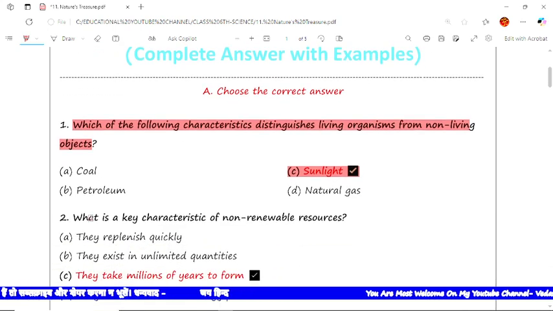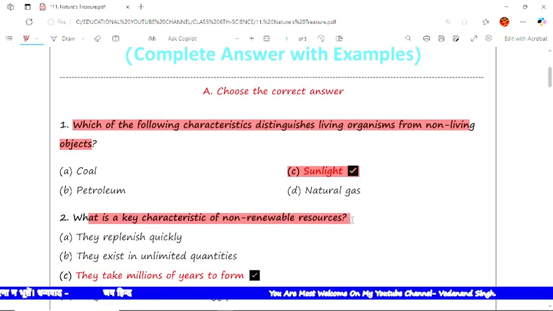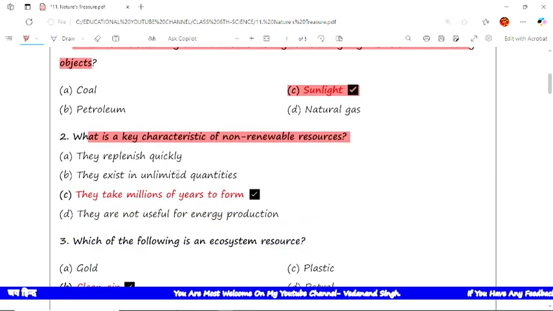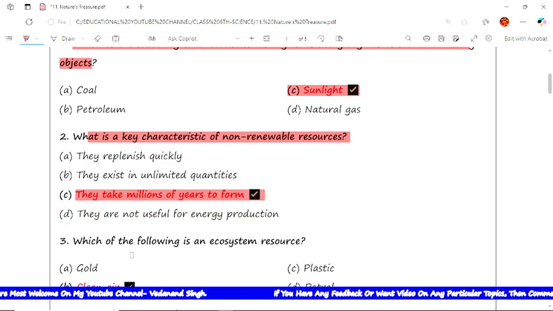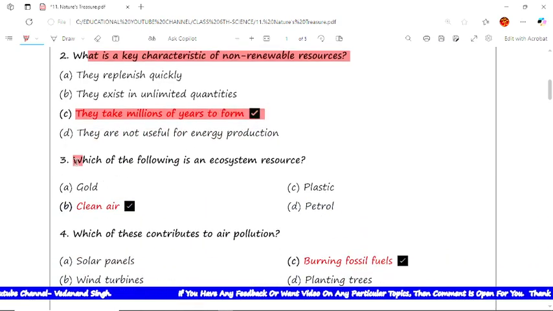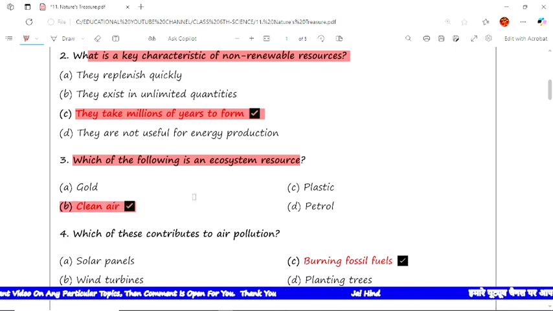Next is, what is the key characteristic of non-renewable resources? The main key characteristic is they take millions of years to form. The next is, which of the following is an ecosystem resource? The correct option is clean air. So B is the correct option.